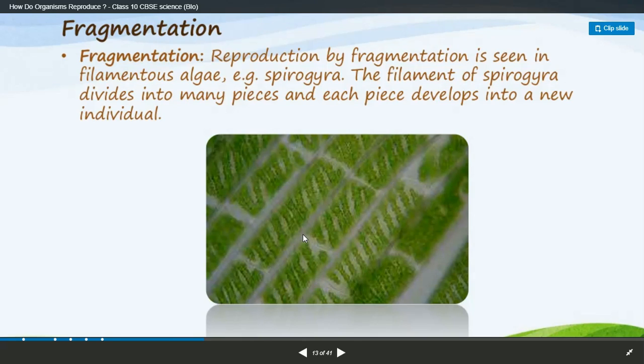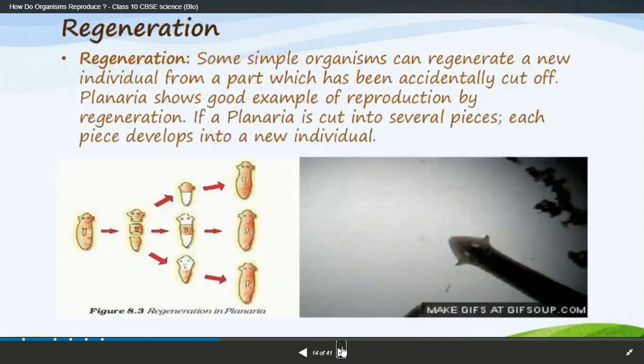Here it is like a bamboo stick. Yes or no? The bamboo stick, if you cut it and allow it, starts to grow again from here, like this. So you can remember it, just like a bamboo stick also. That is about fragmentation. Next we are going to learn about regeneration. Regeneration is very important, which you have to learn.